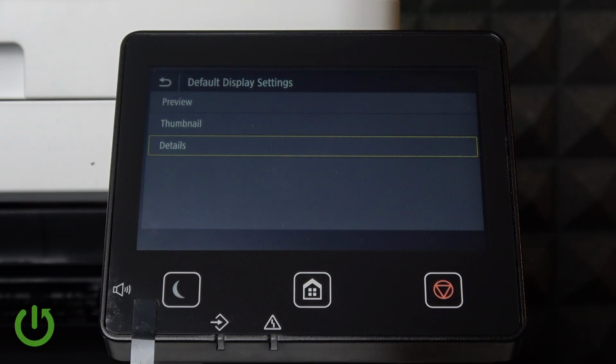So we can change it to details, thumbnail, or preview, and it's all up to our preference. So whichever one you like the most, you can use it. It doesn't change anything, just the difference between those three.